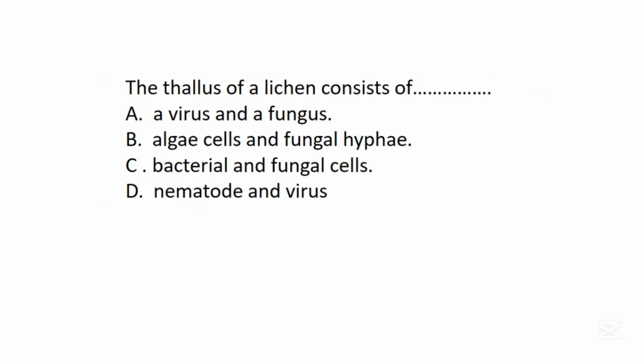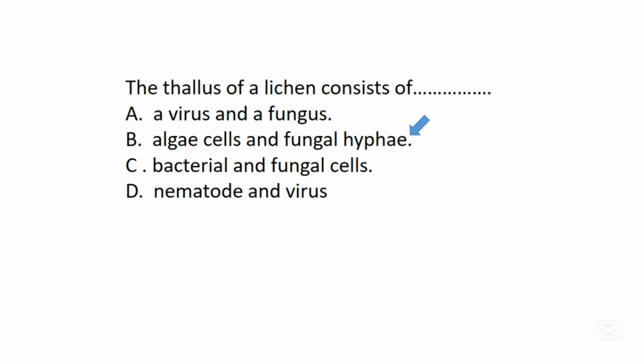The next question says, the thallus of a lichen consists of dash. A. A virus and a fungus. B. Algal cells and fungi hyphae. C. Bacterial and fungal cells. D. Nematode and virus. In this question, the correct answer is B. Algal cells and fungi hyphae.